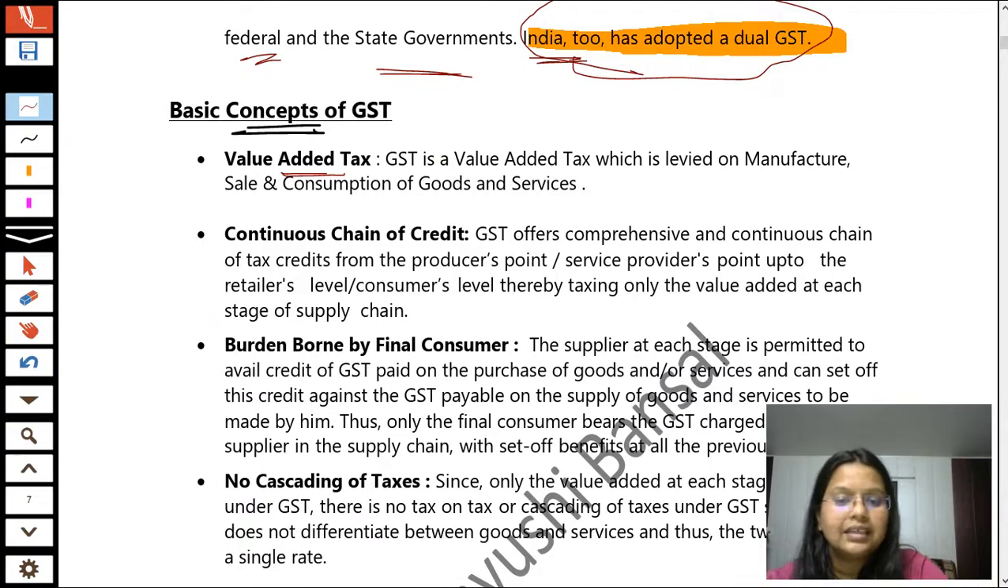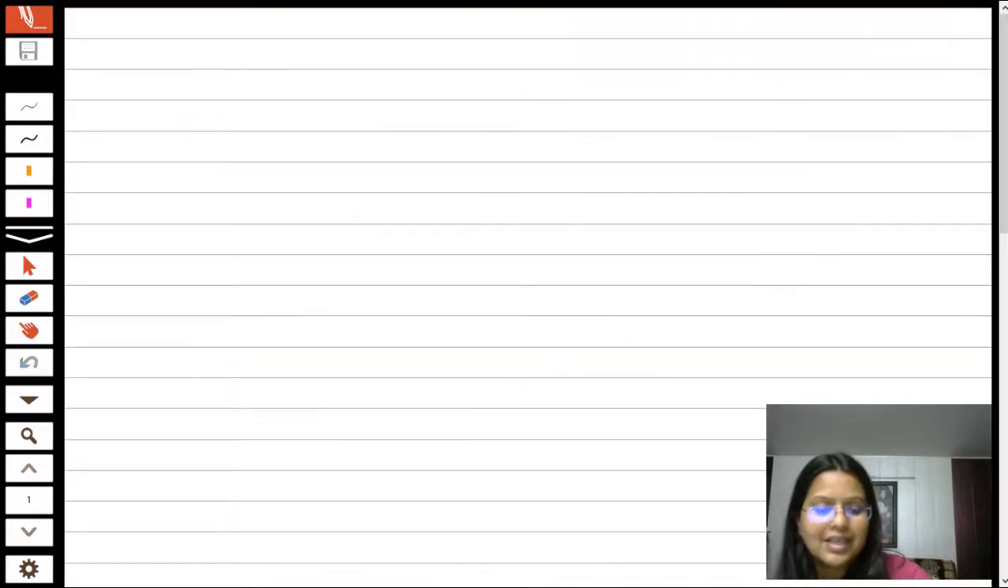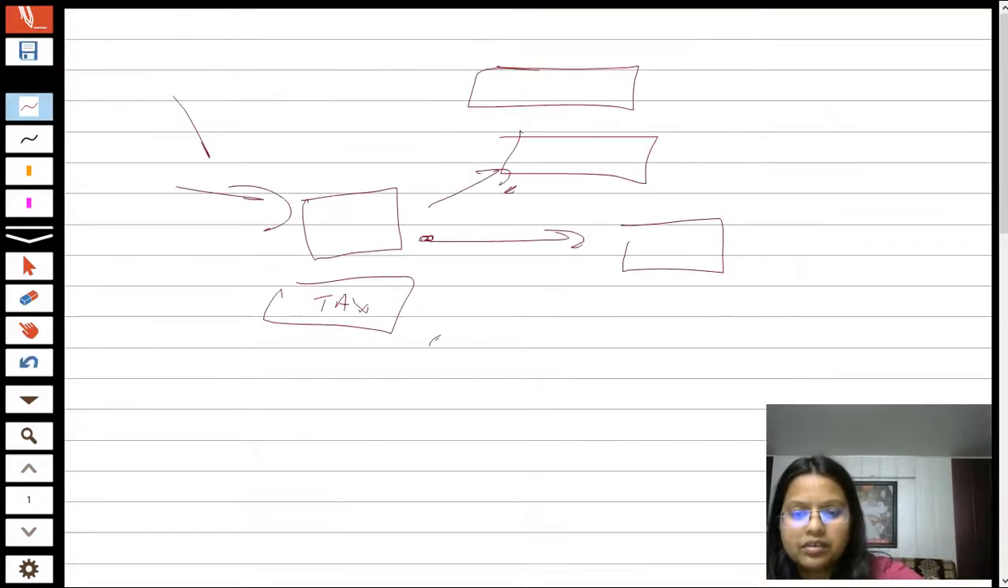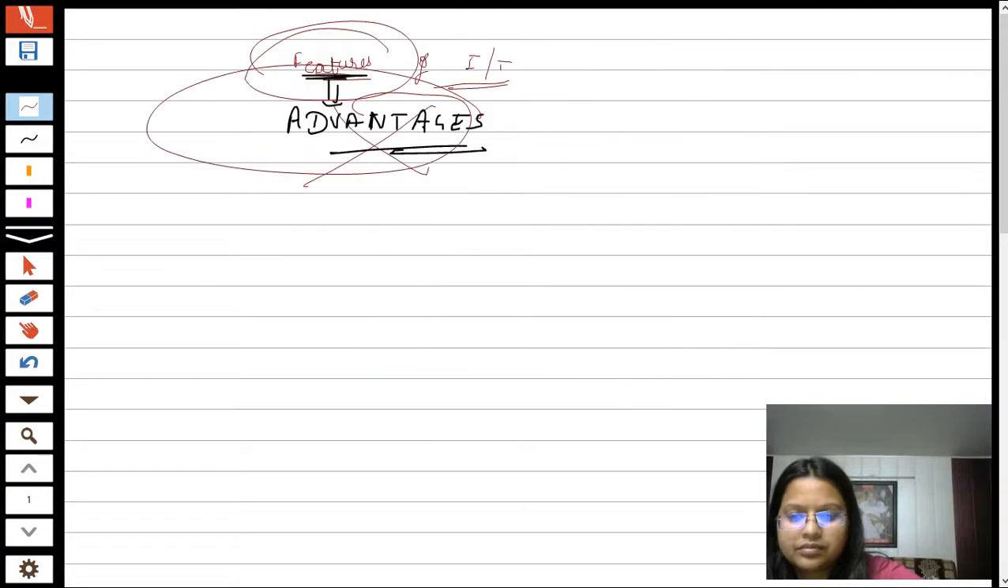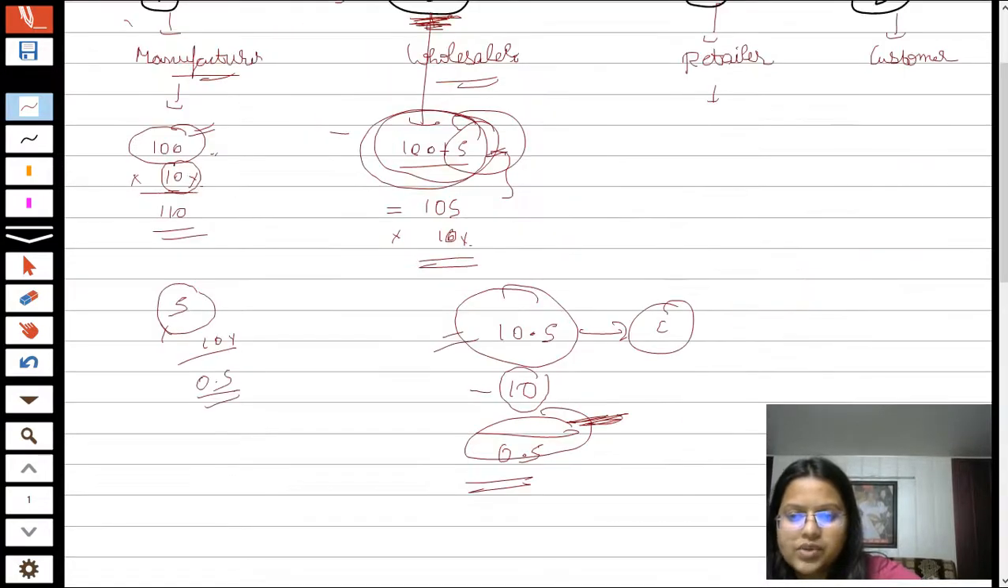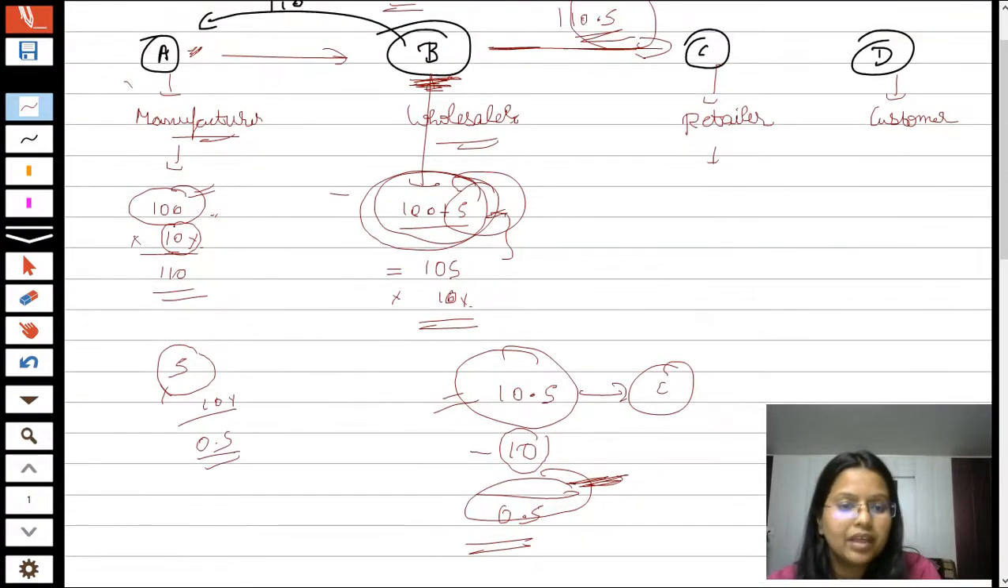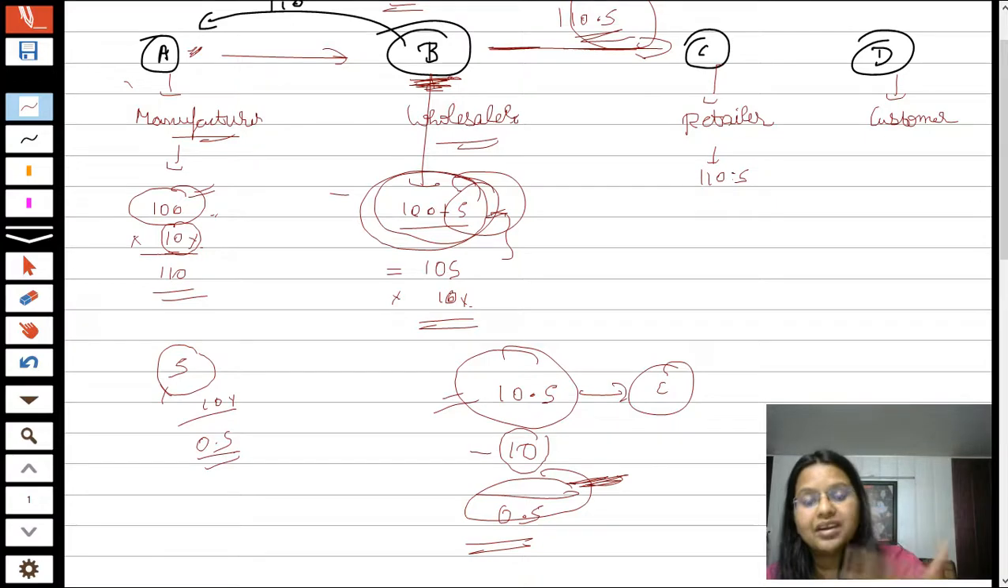Next, students, is that it is a continuous chain of credit. Now what is a continuous chain of credit? Continuous chain of credit means, students, as I have told you, wait students, for example, Mr. B sells that product for 110.5 to Mr. Retailer, that is Mr. C. What will happen? For example, on this 110.5, Mr. C has also added his profit margin of rupees 10. So the complete amount shall be 120.5, which is going to be charged from the customer.